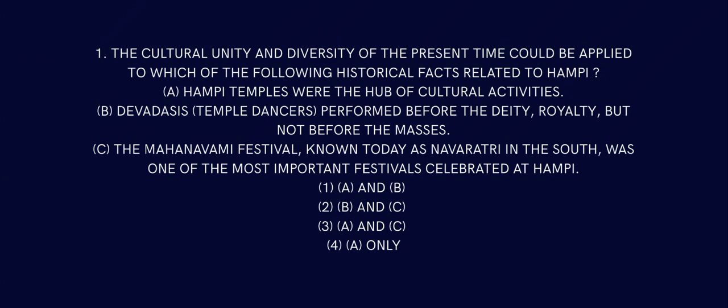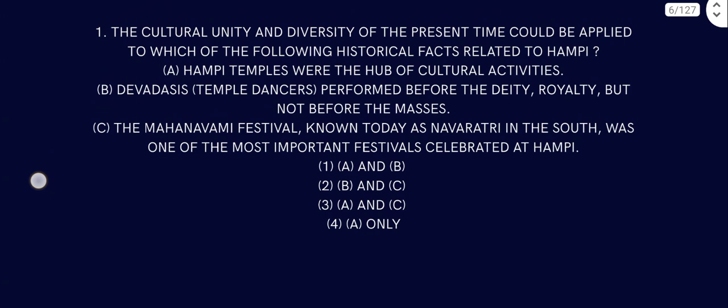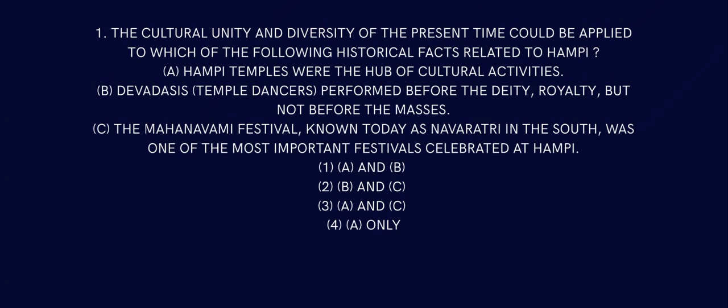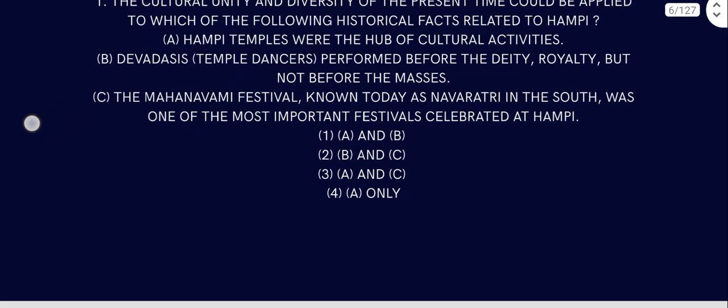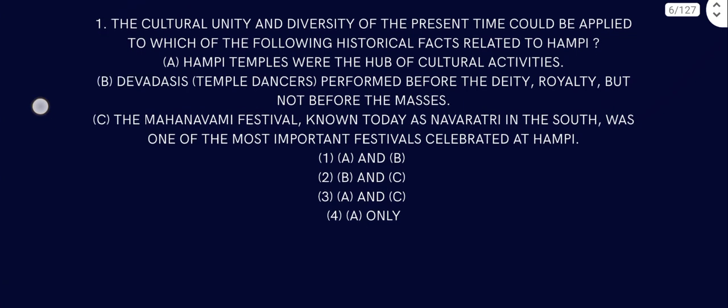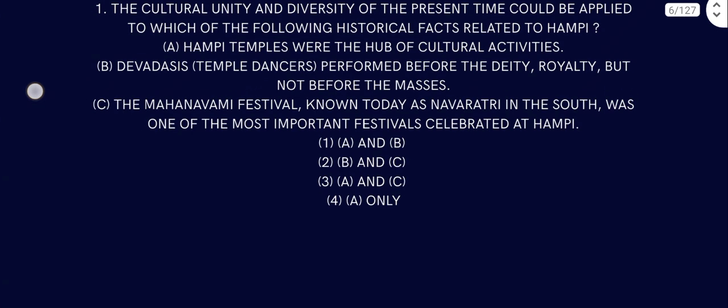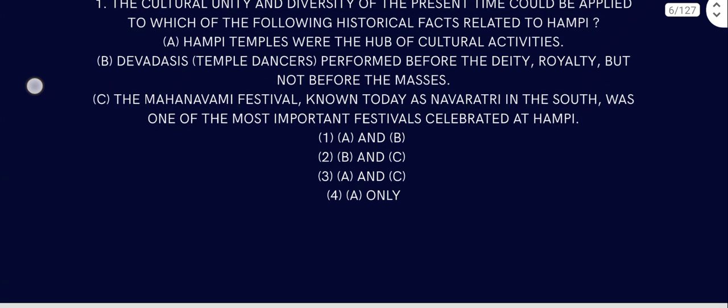Option 1, A and C are correct. That means B is false because they performed in front of everyone. So A and C are correct: Hampi temples were the hub of cultural activities, and the Mahanavami festival, known today as Navaratri in the south, was one of the most important festivals celebrated at Hampi.